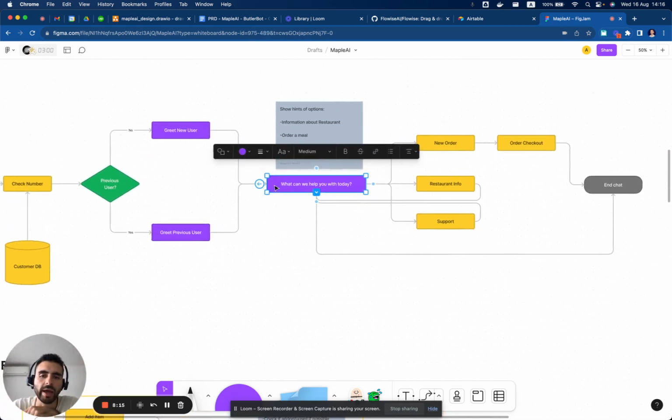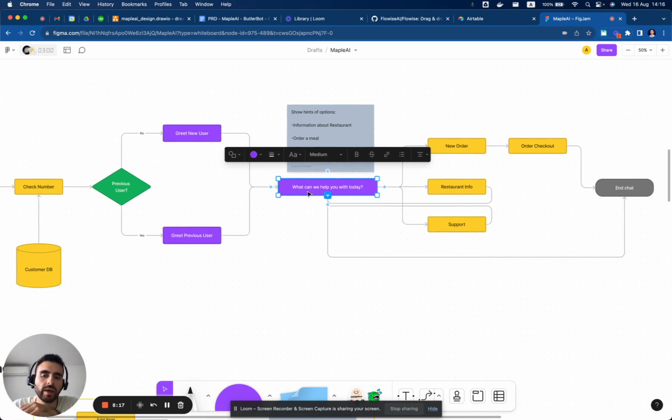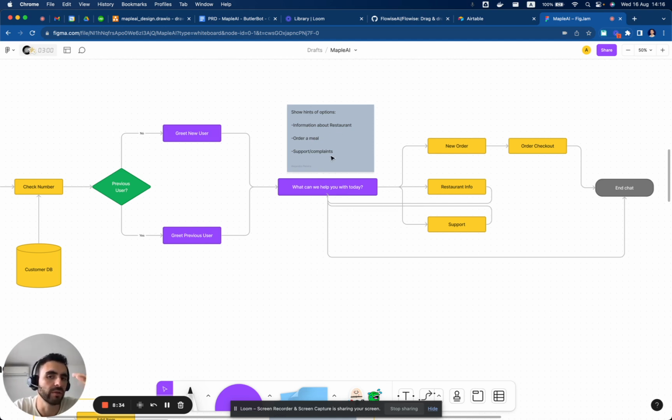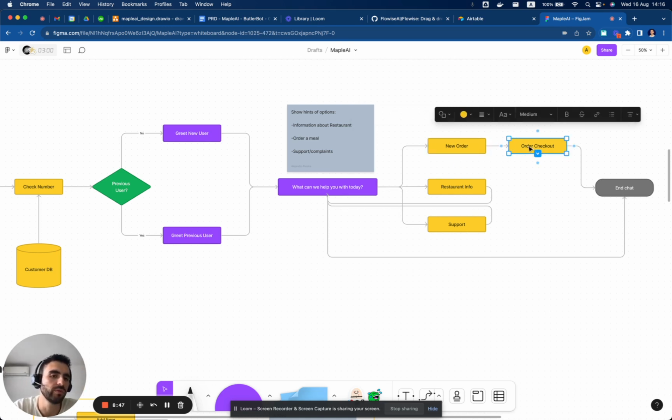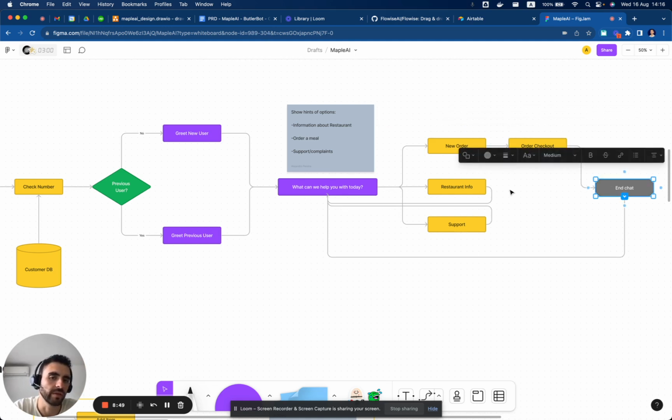Then it will start with the initial menu: what can we help you with today? This copy doesn't have to be exact. It will show you a few options: you can ask information about the restaurant, you can order a meal, or ask for support. So these will be the three options. If the user wants to order a meal, we will enter the ordering flow. The ordering flow will move to the checkout and finally end the chat.